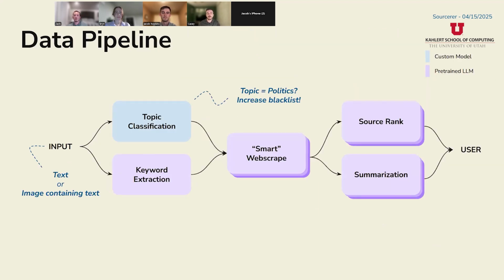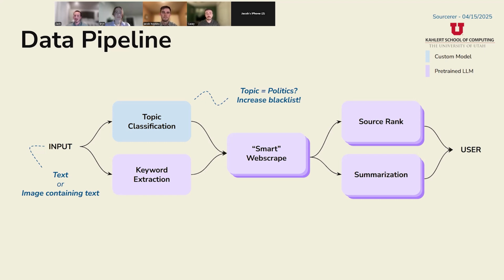So a little bit more about the data pipeline though. Right away, we start by classifying the topic and extracting keywords. This happens in parallel. And then once we have that, we can start to scrape sources from Google. And with all of this, we are using a blacklist, so we get the best sources back. And if it's politics, we might increase that blacklist depending on sources provided back. Once we get our sources, then we go into ranking and summarizing.